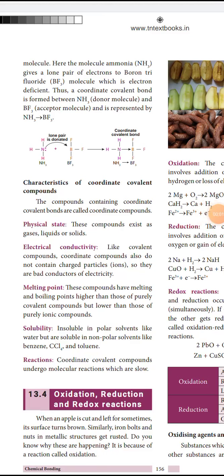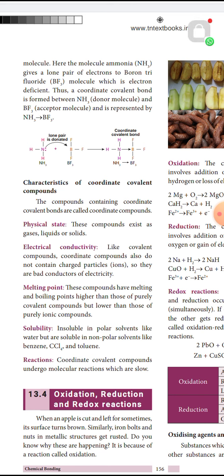Students, in this video, we are going to discuss the characteristics of coordinate covalent compounds. Before that, let us recall what is meant by a coordinate covalent bond. Formation of some covalent bonds takes place by sharing of electrons which come from only one of the combining atoms. So, this type of bond is called a coordinate covalent bond or dative bond.